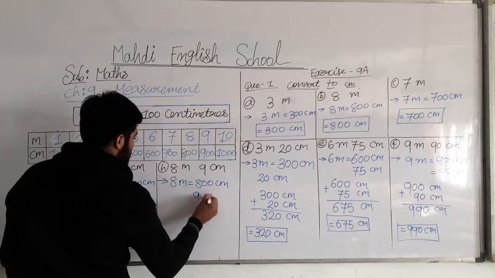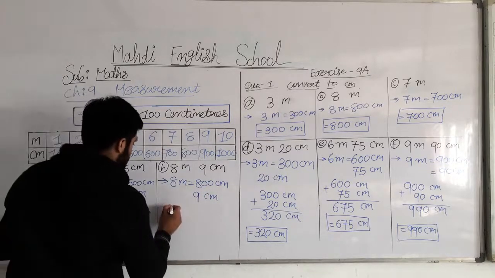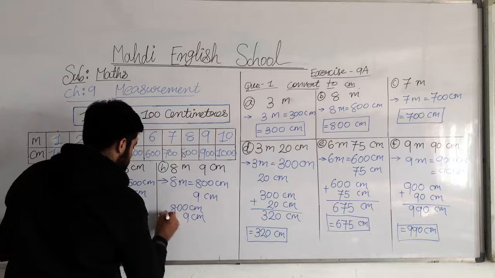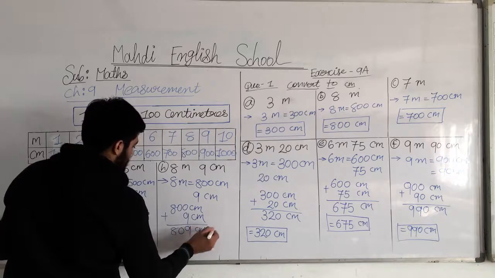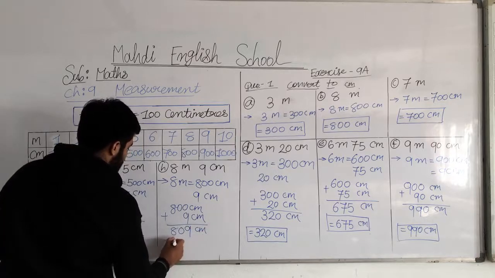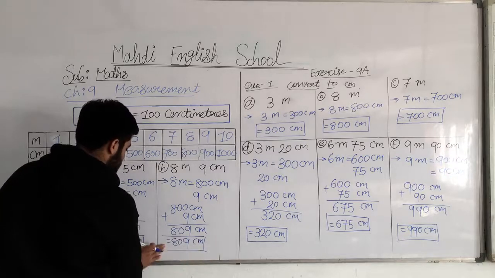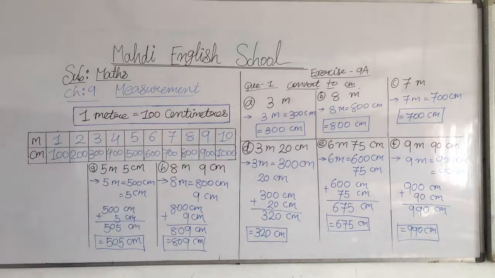Same 9. And then after that what will we do? We will do the addition. 800 centimeter plus 9 centimeter: 0 plus 9, and 0 as it is and 8 as it is. It's converted into centimeter. So the answer is 809 centimeter. Got my points, my dear students? Understood what I am telling you, my dear students?